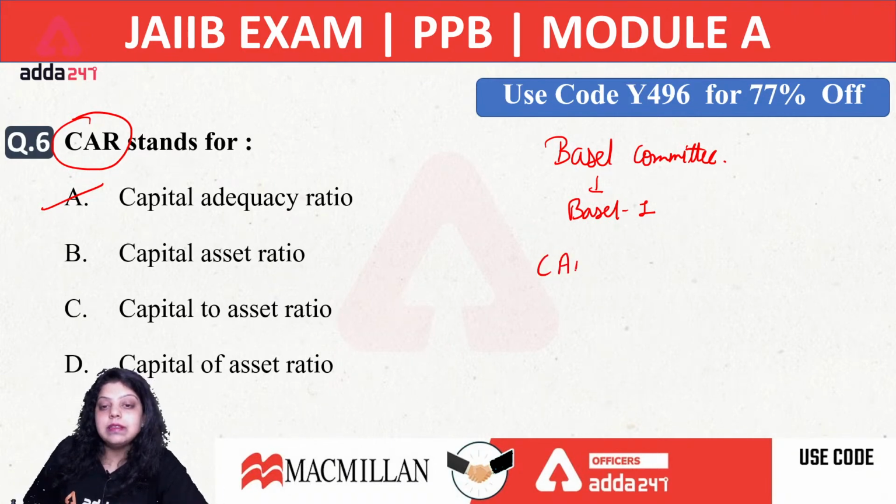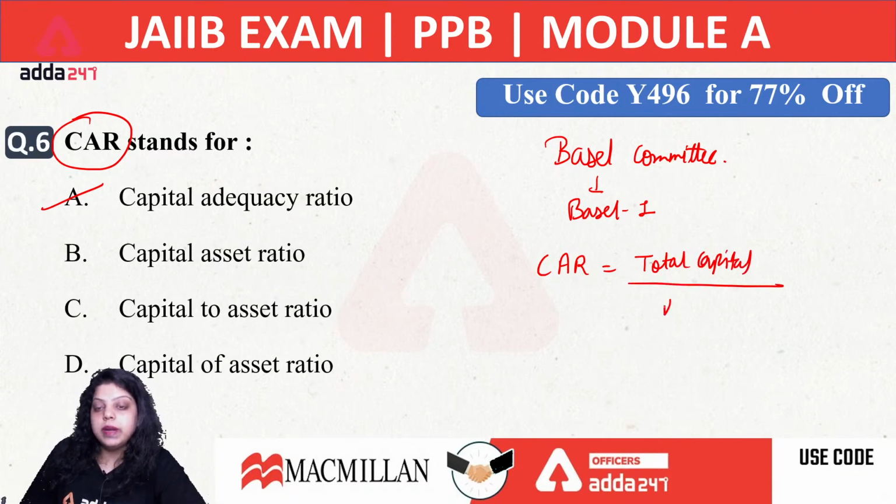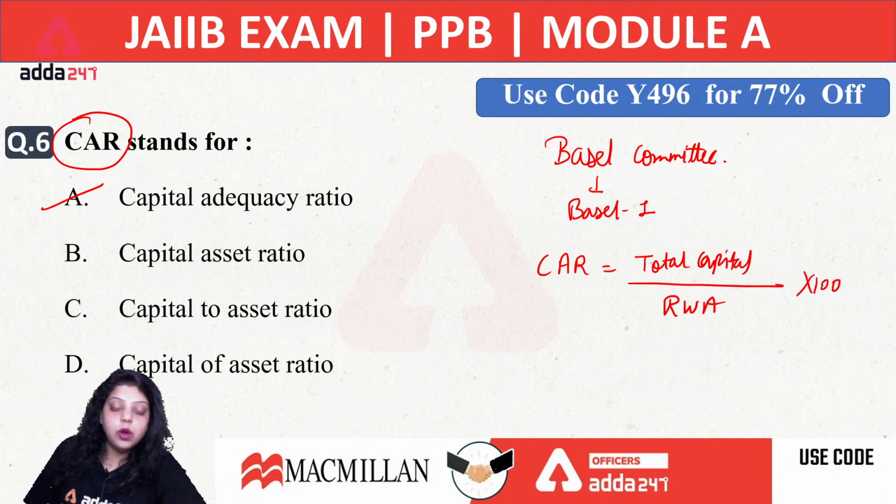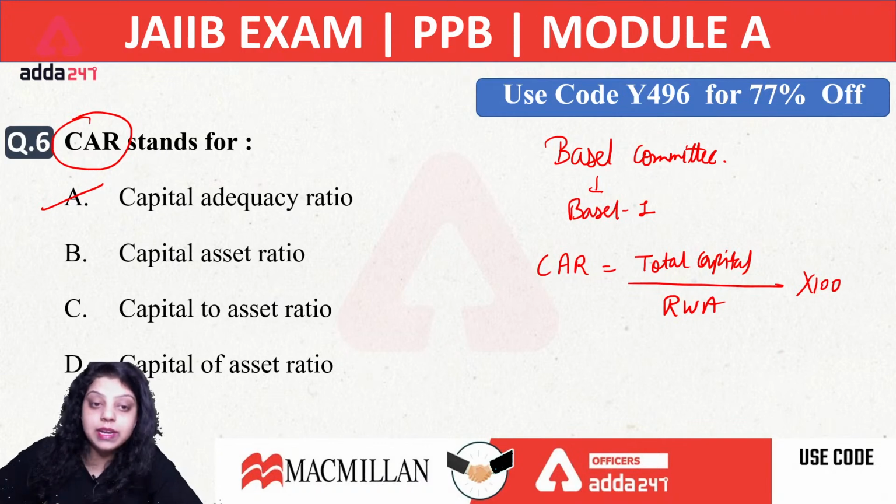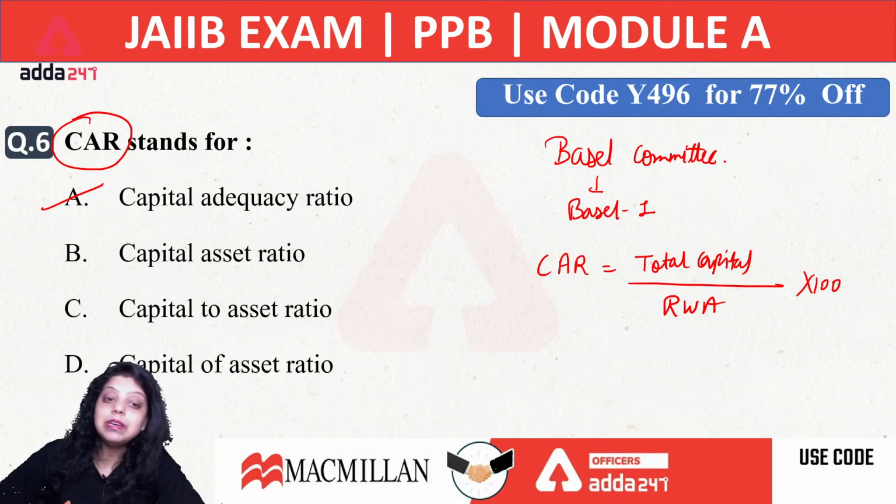Now capital adequacy ratio is the kind of ratio which is maintained by all the banks as a percentage of their risk weightage asset. The formula of capital adequacy ratio is total capital divided by the risk weightage asset of that particular bank into 100. According to this formula, each and every bank has to calculate the capital adequacy ratio, which percentage will be given by the Basel committee.